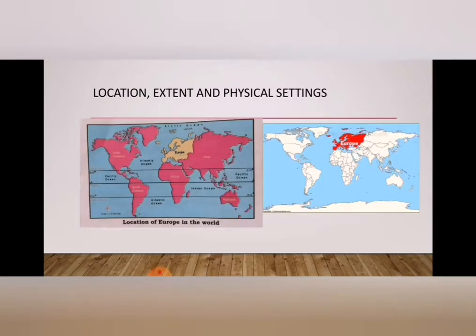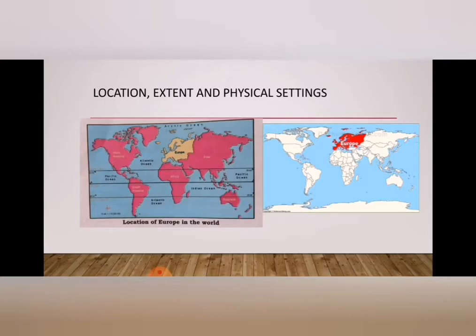It is also a prosperous and highly industrialized continent. In area, it ranks 6th among the continents. It has a complex and diverse physical setting and socio-cultural and political situation. Europe has 56 large and small countries.